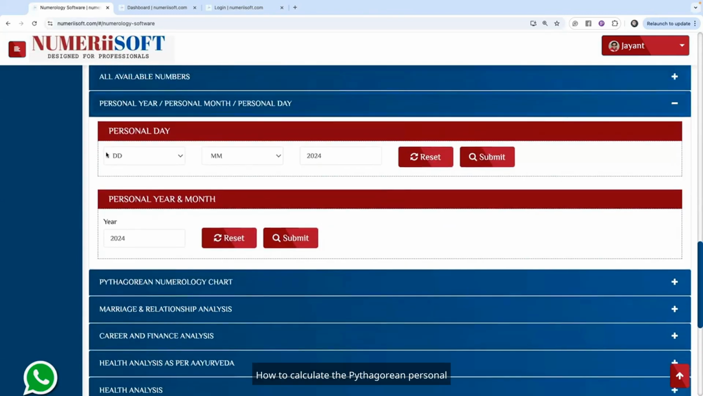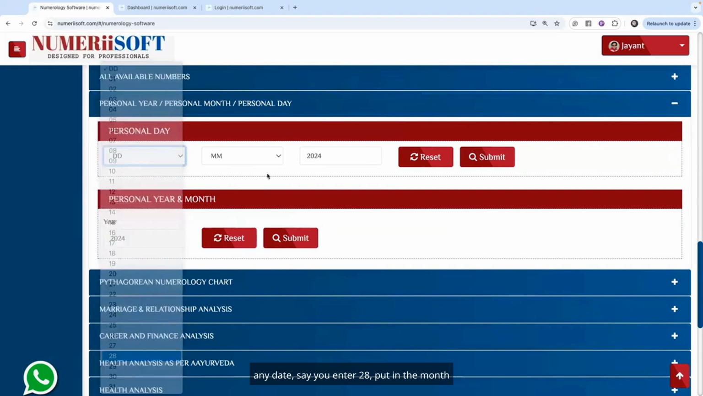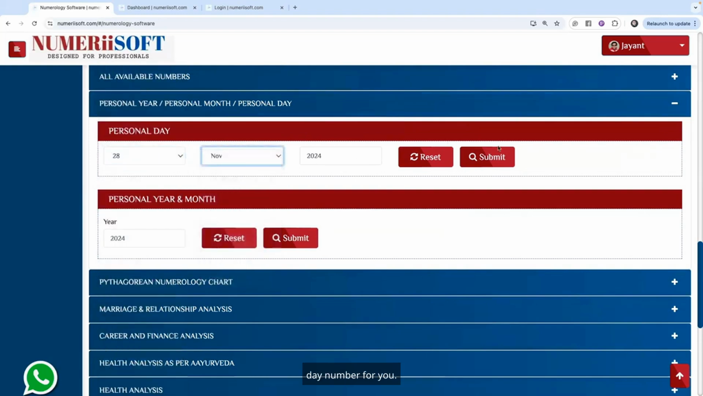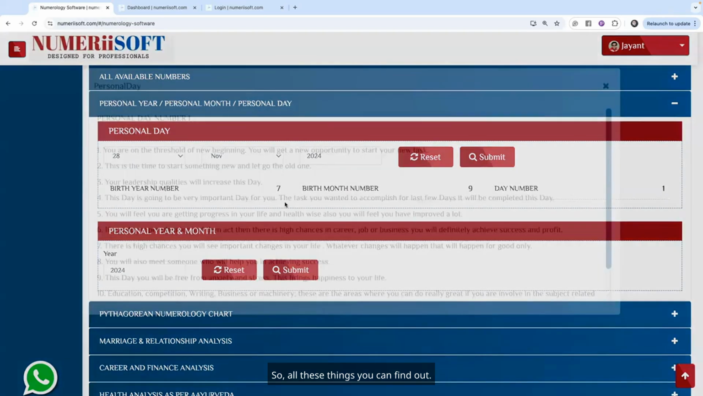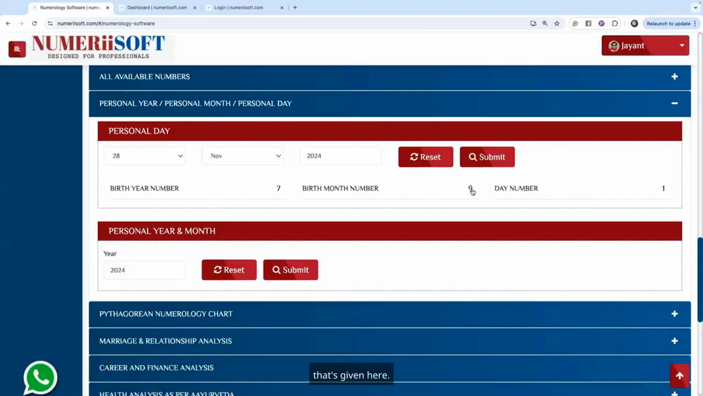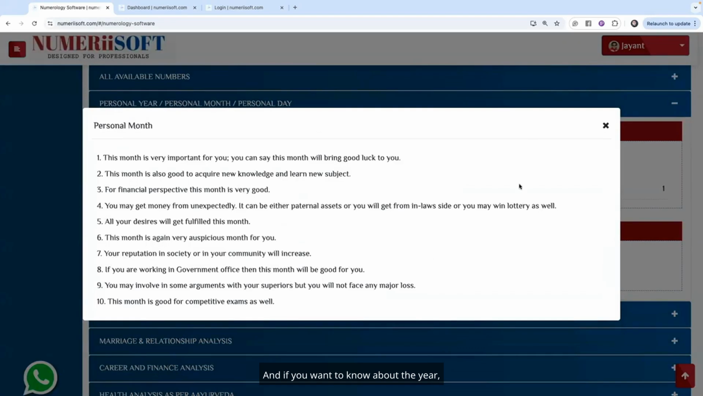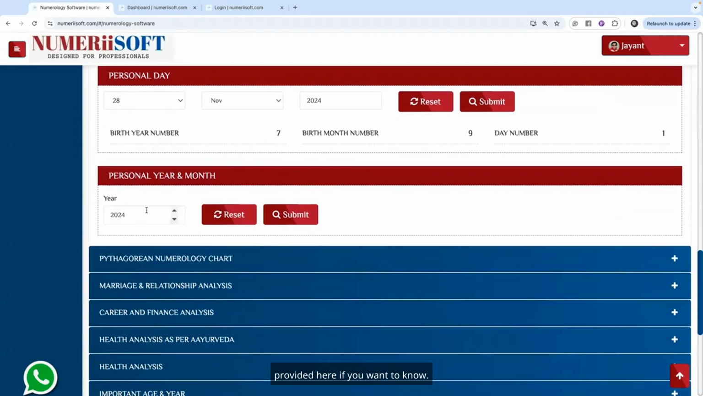How to calculate the Pythagorean personal day, personal year, and month. If you enter any date, say you enter 28, put in a month and submit, then here it will generate the day number for you. If you want to know how today will be, you can click on this and you'll get to know about today. So all these things you can find out. If you click on the month, you'll get to know how this month will be. And if you want to know about the year, that's also given. The entire personal month and date are provided here if you want to know.